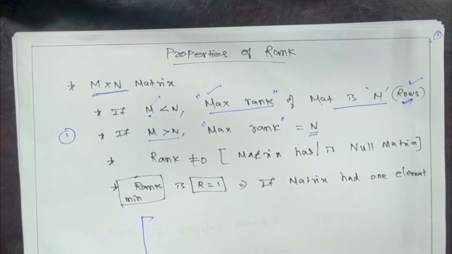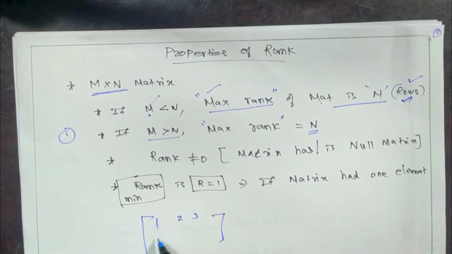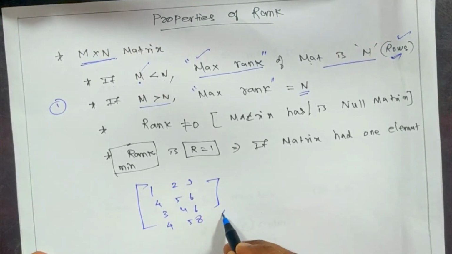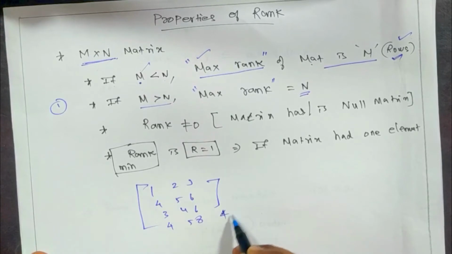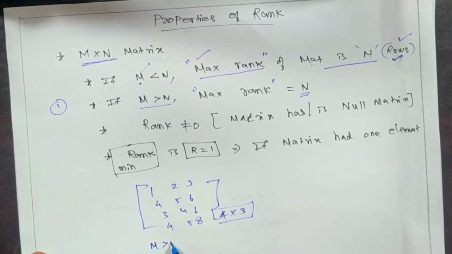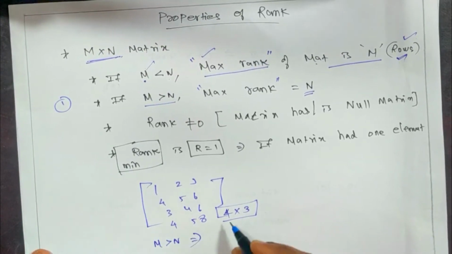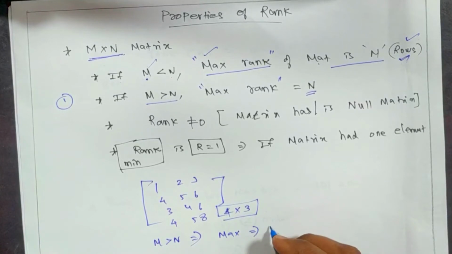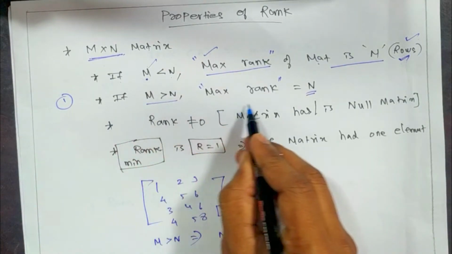Say for example, if I have 1, 2, 3, 4, 5, 6, 3, 4, 6, and some 4, 5, 8, any random numbers, and this matrix is 4 cross 3, the number of rows is 4. You see here, M is greater than N, so the maximum possible rank value will be 3, from the second line.